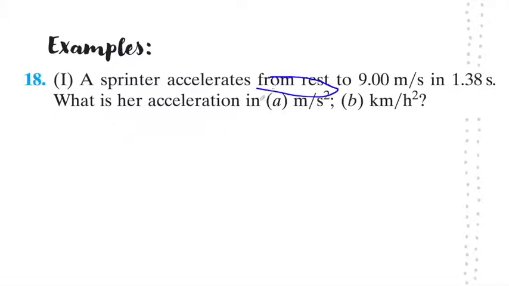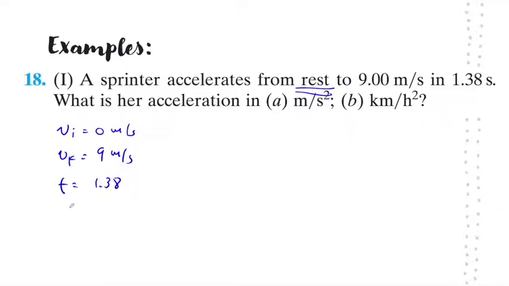Rest means that you are initially not moving. So we know here that the sprinter's initial velocity would be 0 meters per second. We know that final velocity is 9 meters per second. We know the time it took to change its velocity from 0 to 9 is 1.38 seconds, and we are trying to find the acceleration.